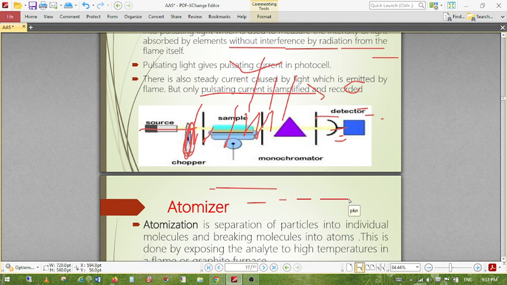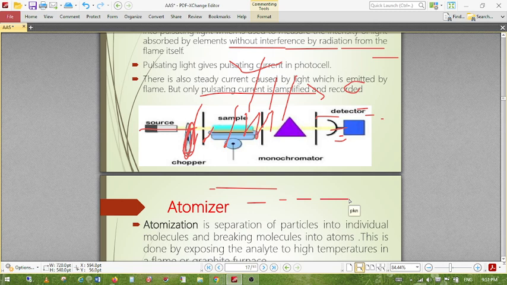See here, this is the liquid sample, this is the air required for burning, and this is the fuel. So there are three passages, which open in the flame separately, simultaneously. This is called the total consumption burner.